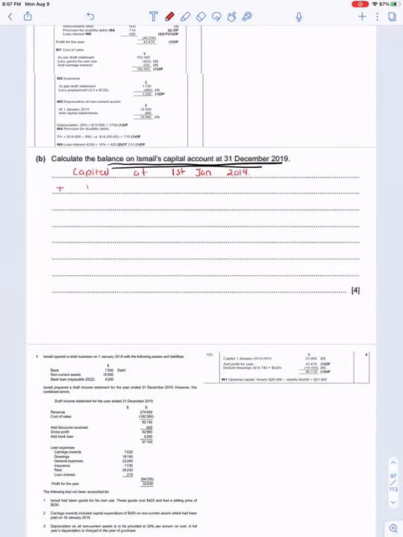In that, we will add the profits for the year. In that, we would subtract the drawings, and we will get capital at the end.